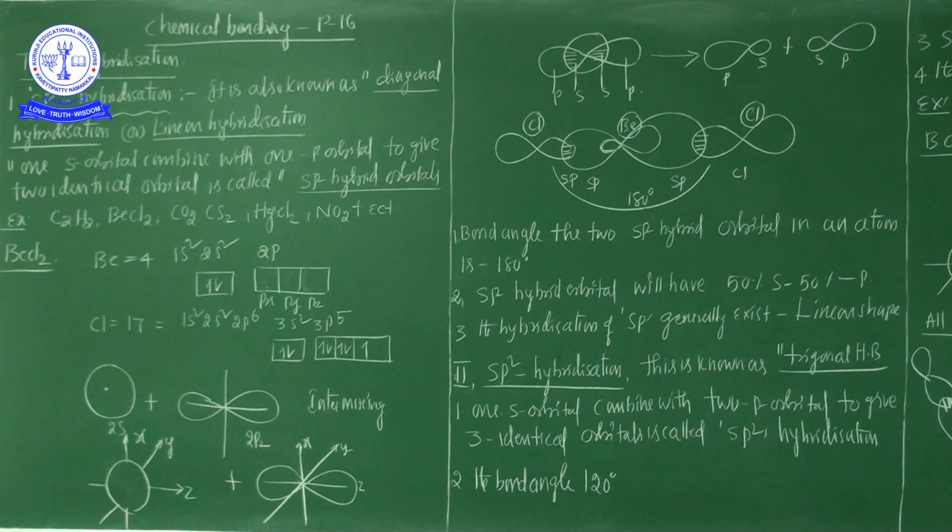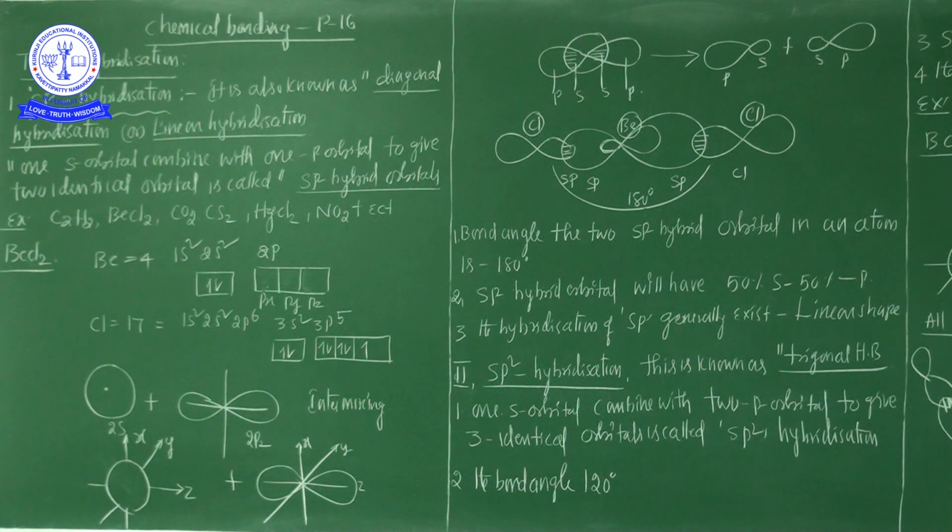Number 1, sp hybridization. Number 2, sp2 hybridization. Number 3, sp3 hybridization, and number 4, sp3d hybridization. There are 4 important hybridizations present here. sp, sp2, sp3, sp3d, and sp3d2 also exist, but basically the first 4 hybridizations are more important. Now we are discussing how they are formed.